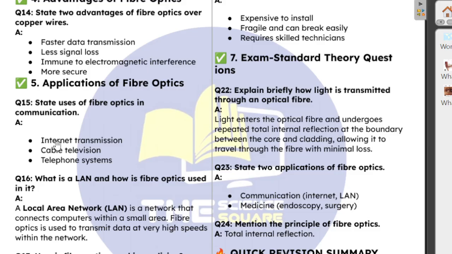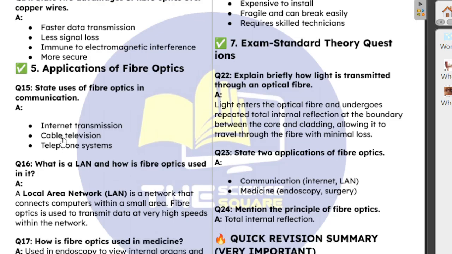Within a particular office, telephones may be wired using fiber optics, so that you can communicate in a particular area.